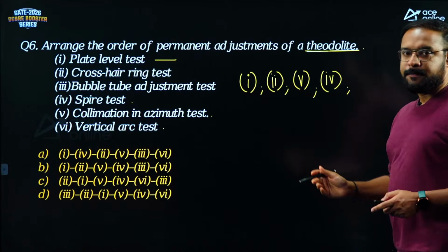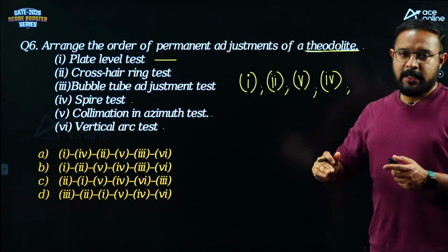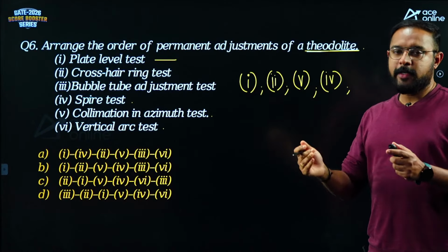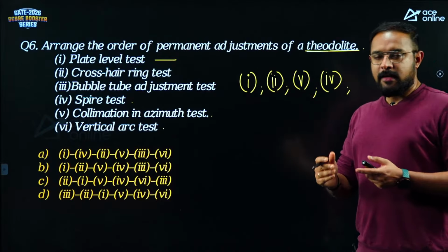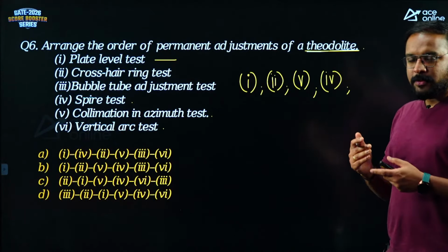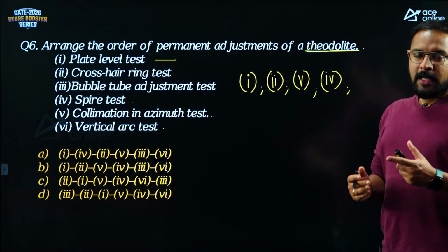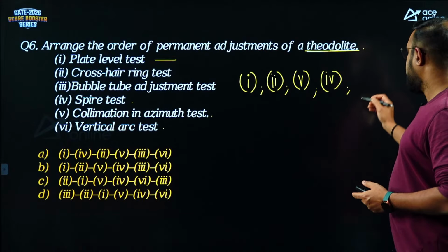After spiral test, you have to check the last fundamental relation, that is the altitude level axis being parallel to the line of sight when it is horizontal, right, and the vertical circle at that time should read 0, 0. So those two conditions are checked by number 1, the bubble tube adjustment test. So bubble tube adjustment test is number 3.